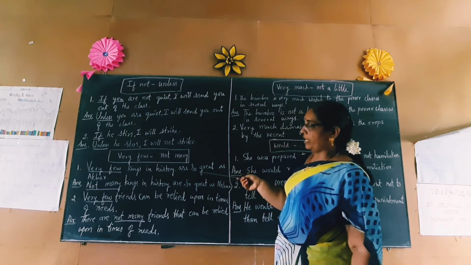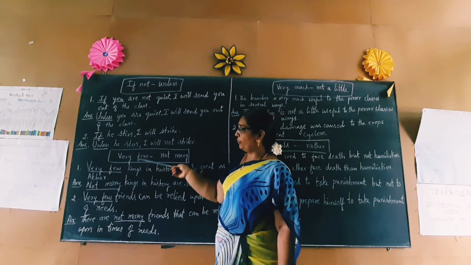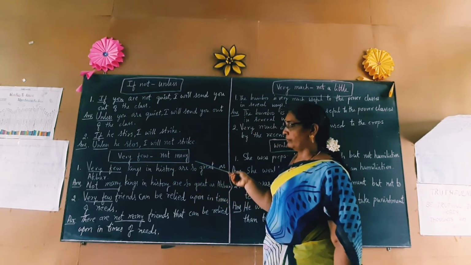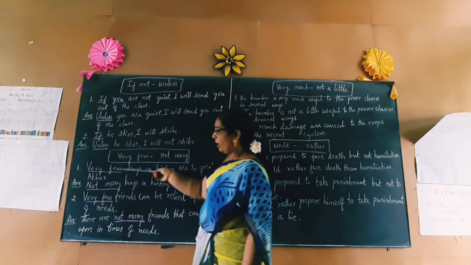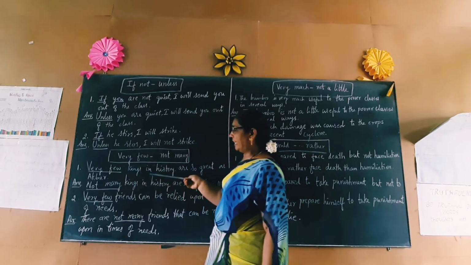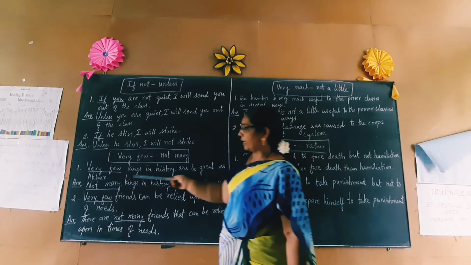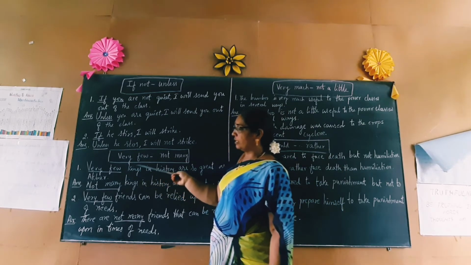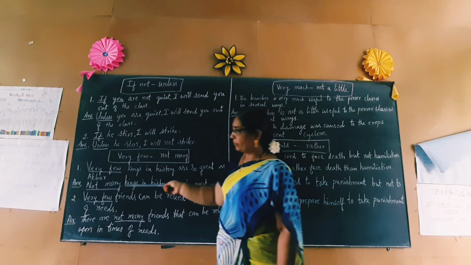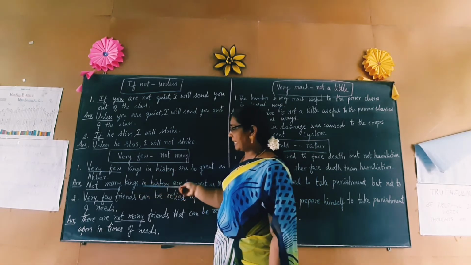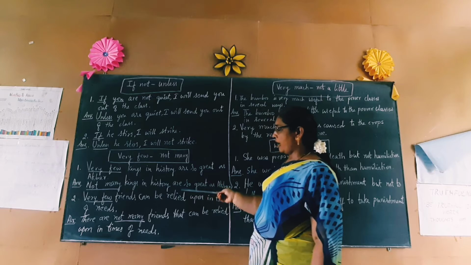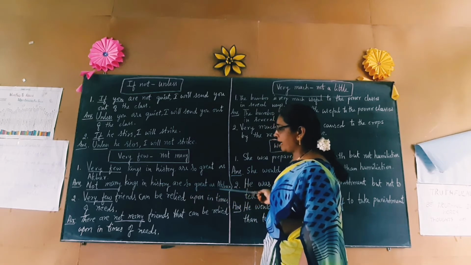We take the next phrase: very few, not many. Very few kings in history are so great as Akbar. This we rewrite as: Not many kings in history are so great as Akbar.